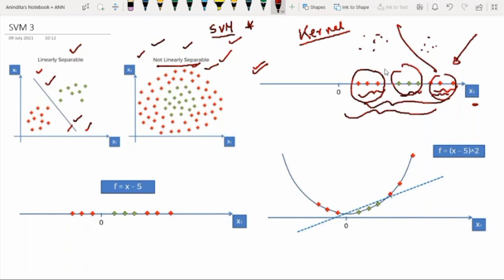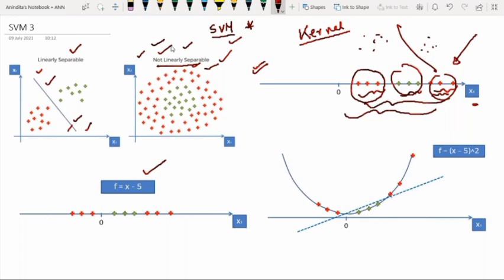So what can we do? The simplest technique is we can apply some mapping function. So here f equal to x minus 5, this is known as a mapping function. This mapping function can be anything, where f is the function, right? Please make a note that whenever we are dealing with non-linearly separable data, it is the most difficult one to learn.